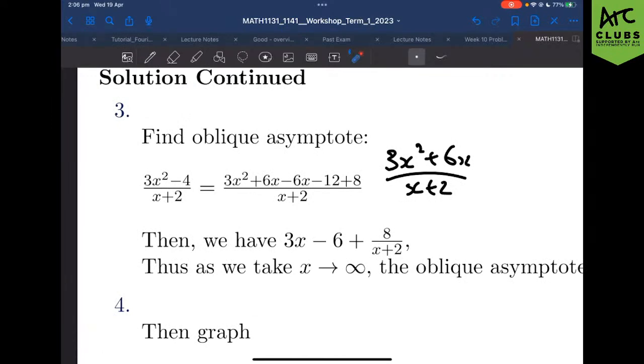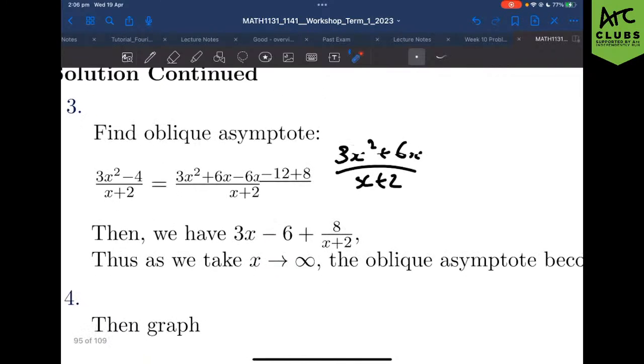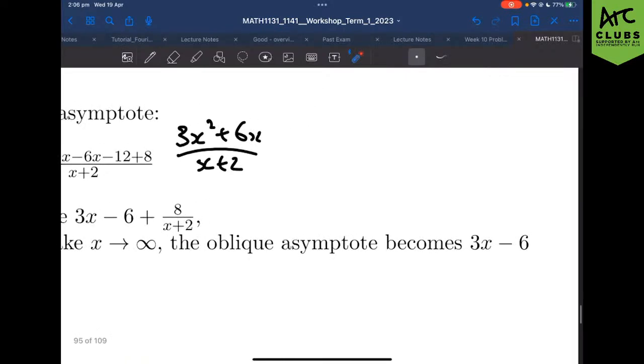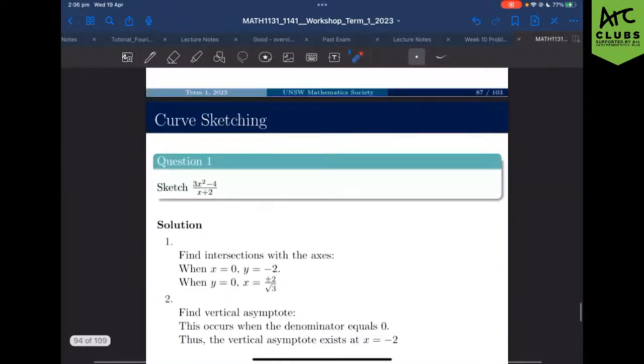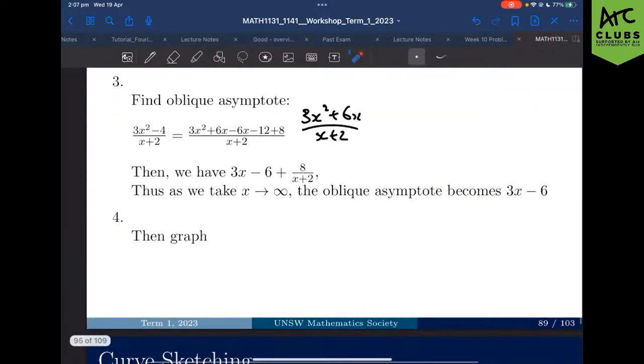Mobius, right? But naturally, as you take x to infinity, this is going to end up becoming 0. So we're left with our oblique asymptote at 3x minus 6. And that's our application of that theorem here, right? We know that the oblique asymptote occurs when our function minus the line equals 0 as we limit to infinity, right? But now, after all of this, you need to actually sketch, right? How do we actually do this?